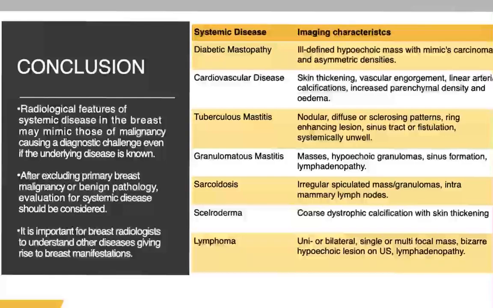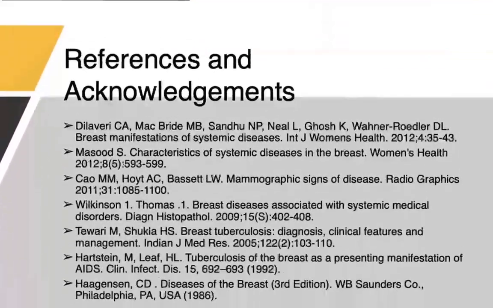Conclusion: radiological features of systemic disease in breast may mimic those of malignancy, causing a diagnostic challenge even if underlying disease is known. After excluding primary breast malignancy or benign pathology, evaluation for systemic disease should be considered. It is important for breast radiologists to understand other disease giving rise to breast manifestation. References are like this.